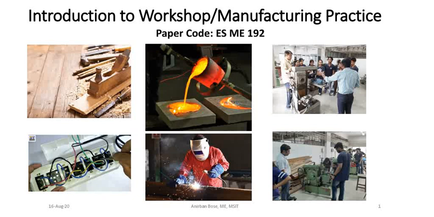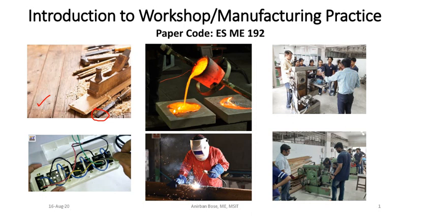So in this workshop, you can see here in the first diagram, it is a picture of a carpentry shop. You can see some of the carpentry tools are there, and in a carpentry shop, what we generally do, we give shape to a wooden object. Here you can see you are using very sharp tools. Probably you have seen these sharp tools that carpenters are using, but you have never tried it probably.